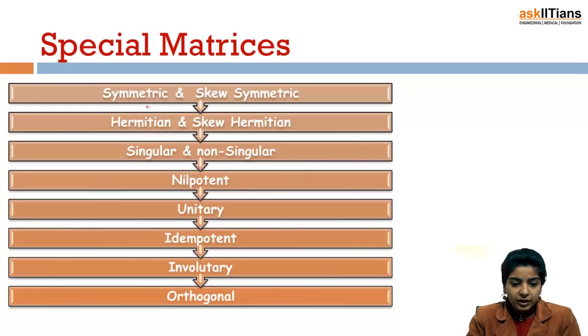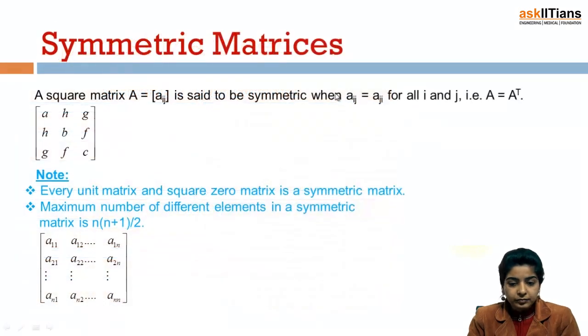When we talk of special matrices, the major types of matrices that we have are symmetric and skew-symmetric matrix. Then we have Hermitian and skew-Hermitian matrix, singular and non-singular matrix, nilpotent matrix, unitary matrix, idempotent matrix, involutory and orthogonal matrix. So first of all, we'll basically be dealing with the symmetric and skew-symmetric matrix, which are very important. So what do we mean by symmetric matrix?